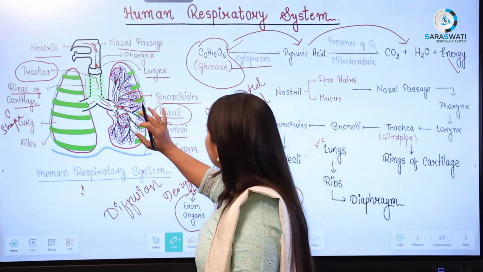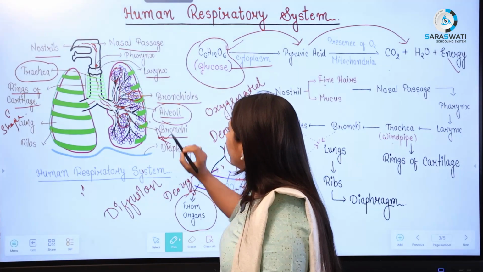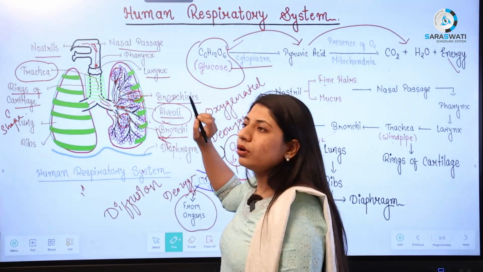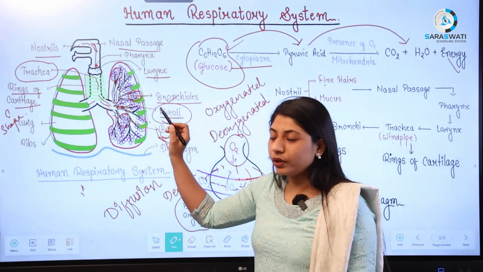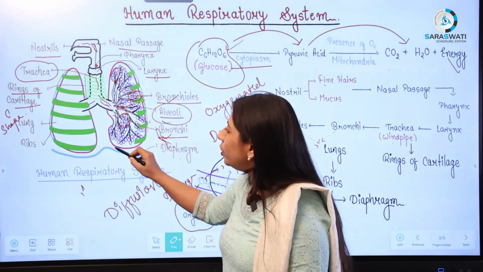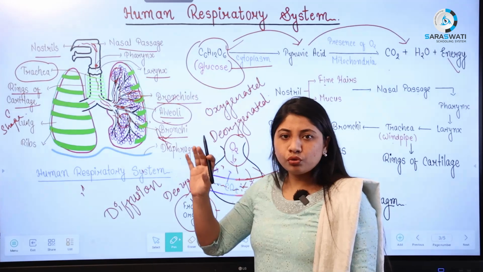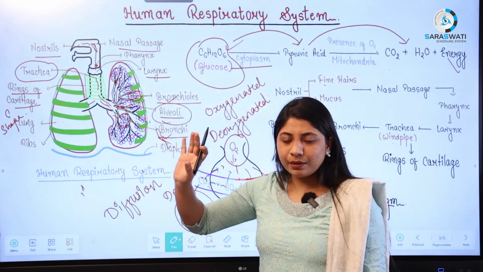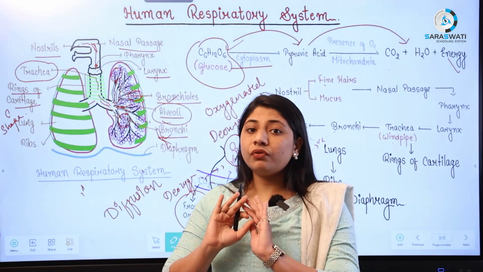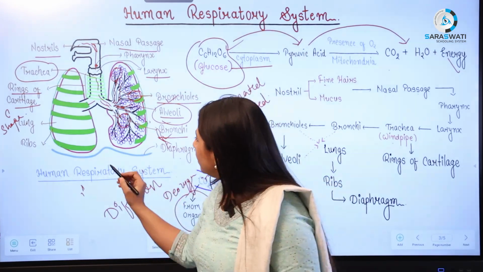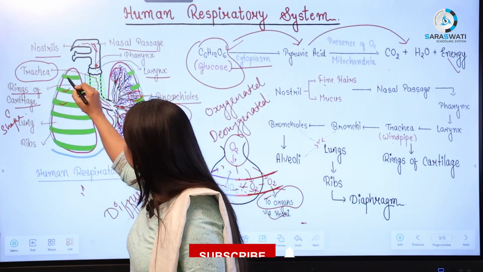Okay. So three portions: some part of the bronchi, all the branches which are known as bronchioles, and at the end of the bronchioles we have the alveoli. So everything would enter inside the lungs. So a total of 2 lungs are there, our main part, which is known as the lungs. Now the 2 lungs are covered with the ribs. Here you can see this green portion.